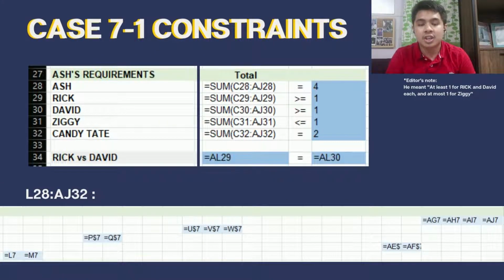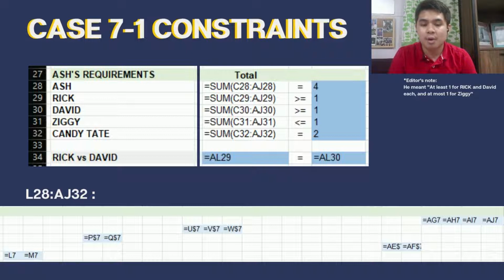Other than the above, Ash also has the following requirements or wishes. Firstly, he wishes his own artwork, changing cells 31 to 34, would all be featured within the exhibit. Second, he wishes that his current lover, Candy Tate, to also have her pieces displayed. Thirdly, he wishes that his two artist best friends, Rick and David, would have at least one artwork each displayed for them. He also wishes them to have as many artworks as each other. Lastly, he would like it if Ziggy would have only 0 to 1 of his artworks featured in his exhibit.